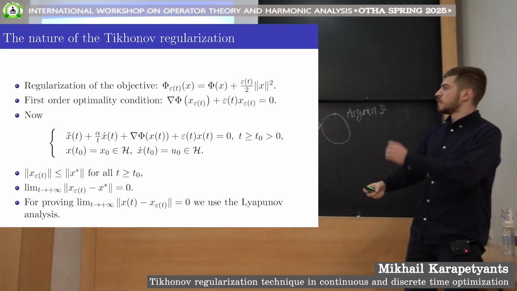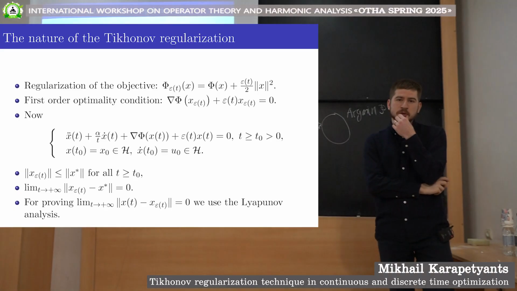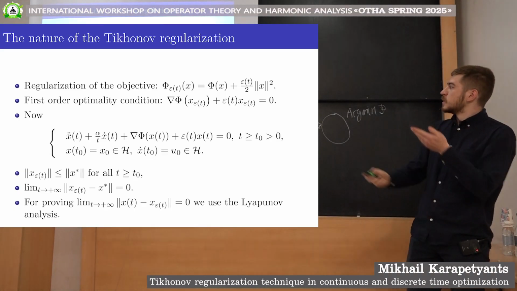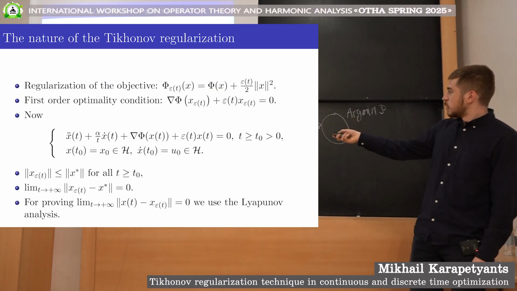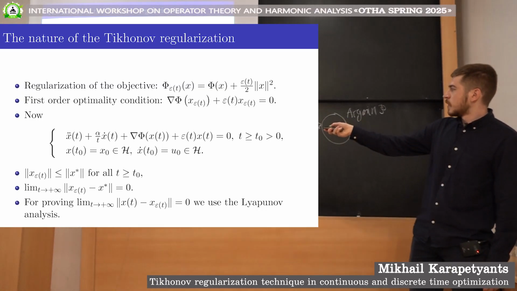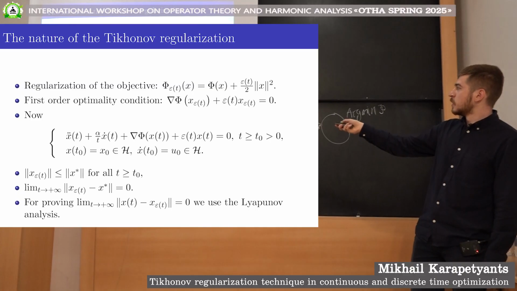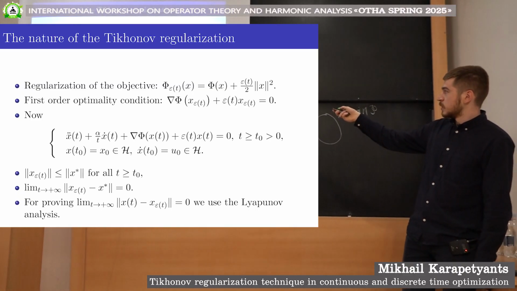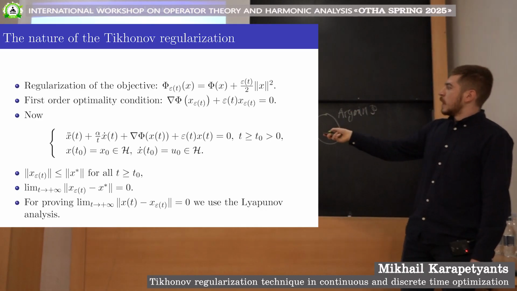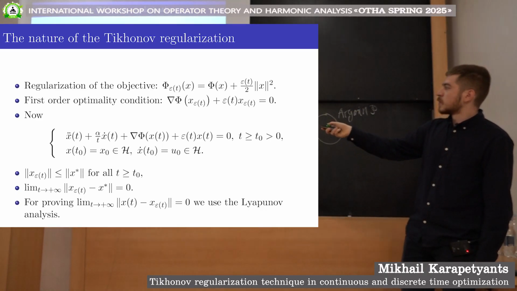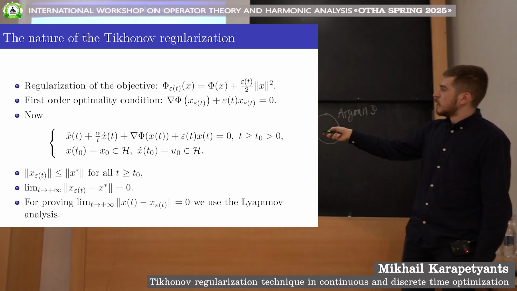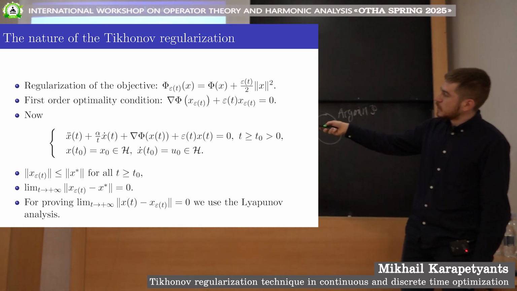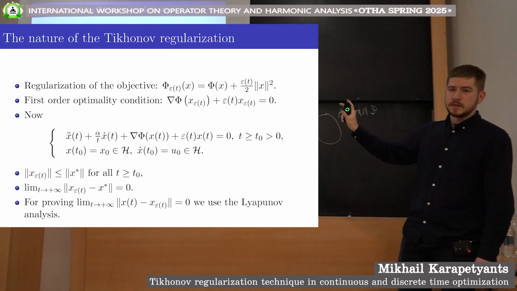So as I said, we want to prove the strong convergence of a trajectory to the minimum norm solution x star. How do we do this? First, we use the Lyapunov analysis to prove that the trajectory converges strongly to x epsilon, to this minimizer of our regularized function. And then combined with this fact, after some manipulations, they give the actual strong convergence of the trajectories xt to x star, which is basically what we need. So this is just a brief sketch of the proof.